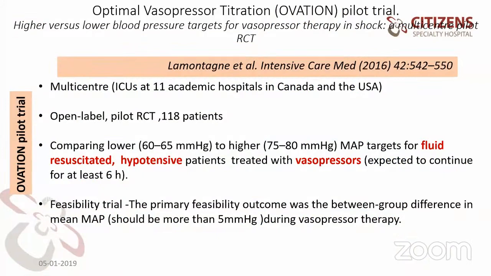So optimal vasopressor titration: high blood pressure versus low blood pressure targets for vasopressor therapy, in a multi-center randomized trial. Multi-center, 11 academic hospitals in Canada and USA, open label. And here, they compared 60 to 65 and 75 to 80 mean arterial pressure targets for fluid resuscitation in hypotensive patients treated with vasopressors, expected to continue for at least 6 hours. The primary feasibility outcome was the between-group difference in the mean arterial pressure during vasopressor therapy. Next slide, please.